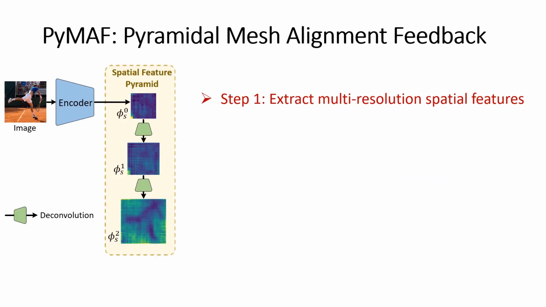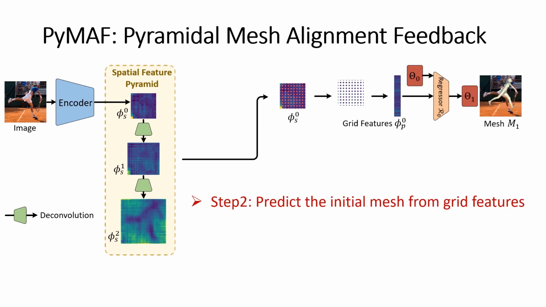In the following, we present the detailed workflow of the proposed PyMAF algorithm. From the beginning, PyMAF extracts a feature pyramid to encode multi-scale spatial information via an encoder. In practice, we use ResNet50 with 3 deconvolutional layers. To obtain the initial prediction, we uniformly sample features from the lowest resolution feature maps with a grid pattern. These grid features are concatenated and fed into a regressor to predict the initial mesh.